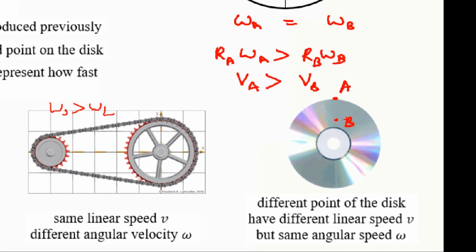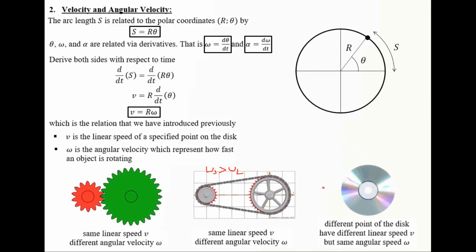All points on the disk have the same angular velocity or angular speed. However, when you start getting away from the center of the disk toward the rim, your linear speed changes, because the linear speed is the product of the radius times the angular velocity, which is constant for all points of the disk.